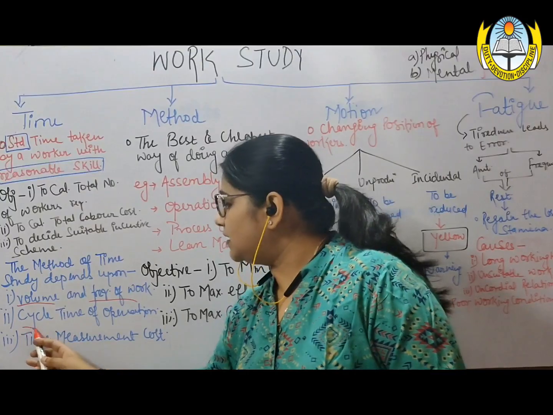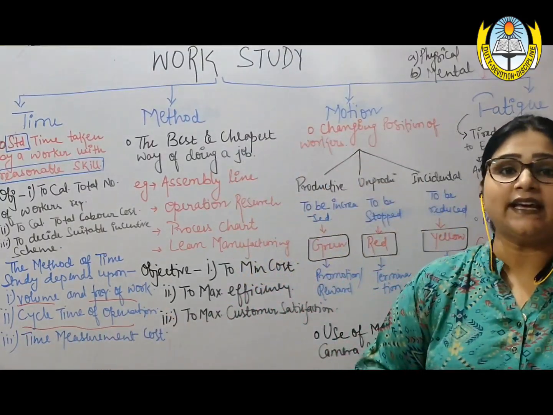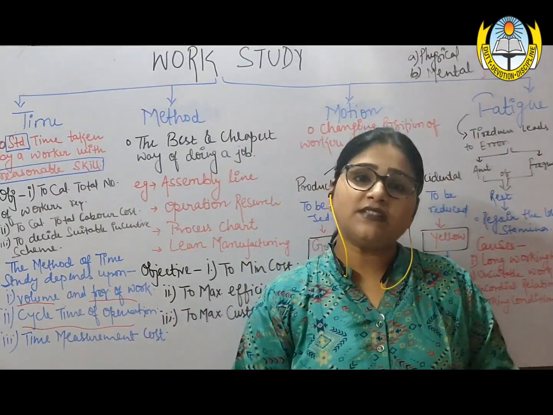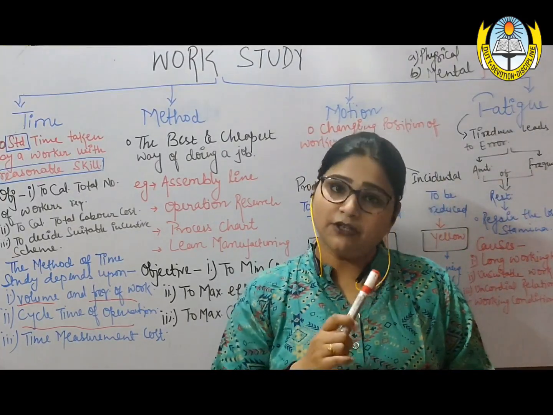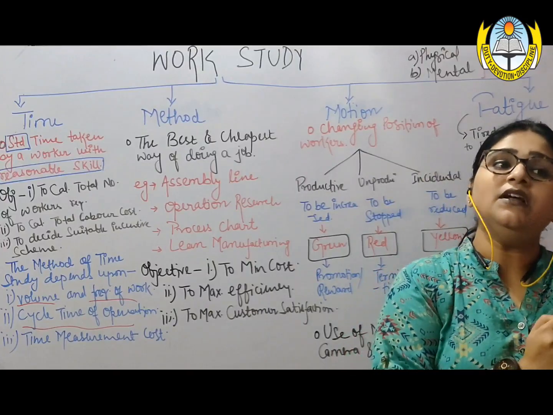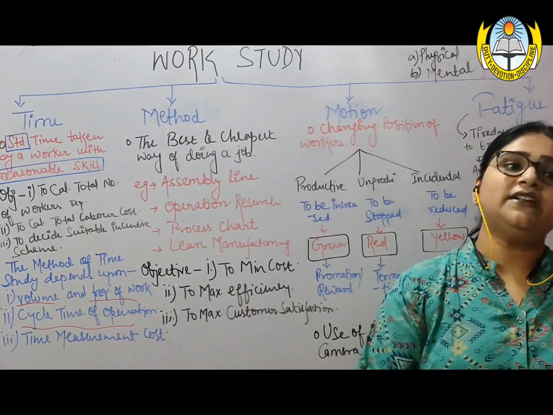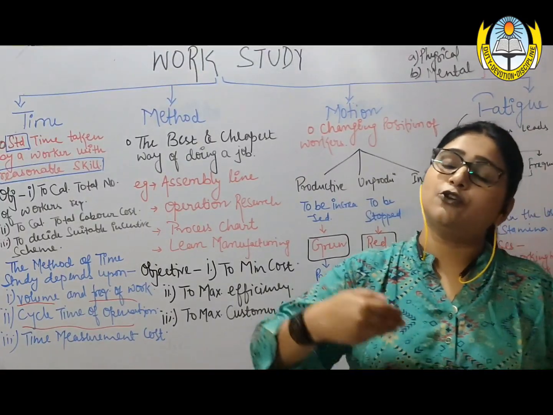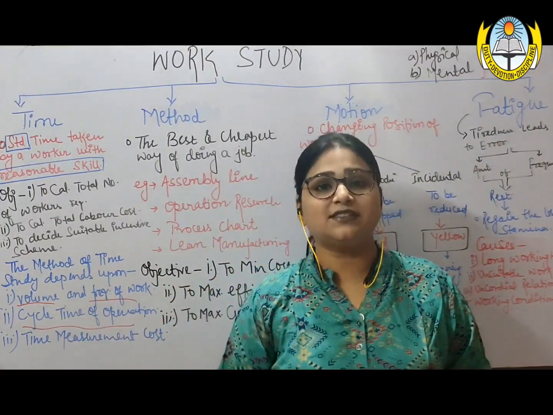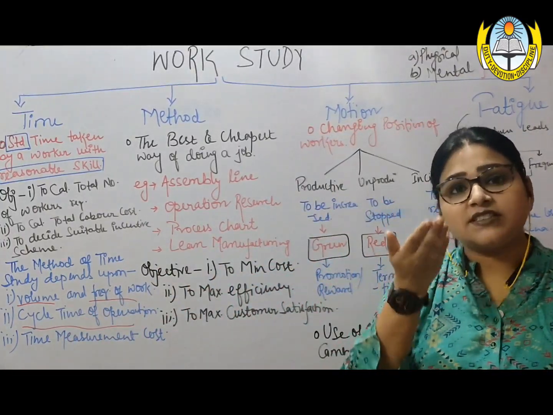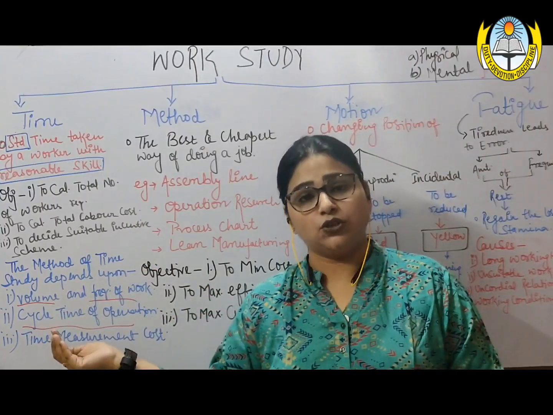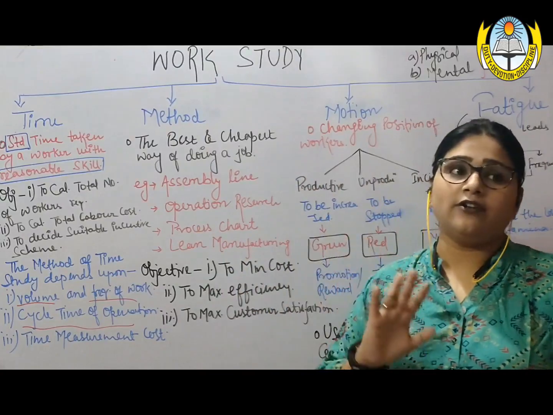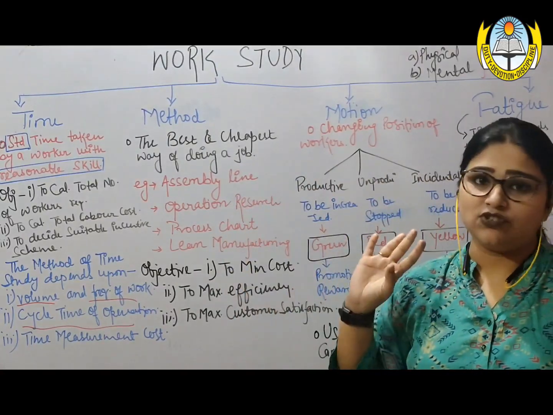Next was cycle time of operation. Here cycle time of operation means the time taken to complete a task, or the average time taken by people to complete a given task. Say for example, under the production department, the processing time of raw material into finished goods is 6 months. So the 6 months is the standard cycle time of operation which at minimum has to be provided to the worker for time study or any research conducted under time study.